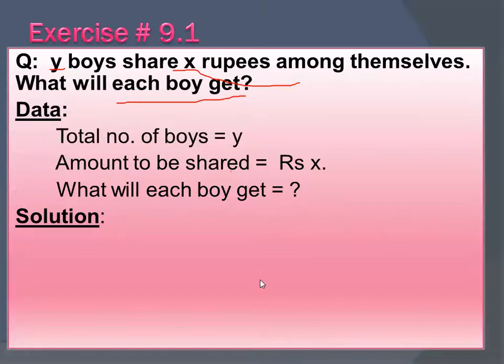So you will write here rupees x divided by y. You will simply divide x by y. So you will write rupees x upon y. Is that clear? Total number of boys will be your denominator.